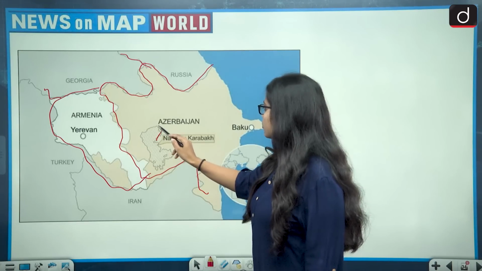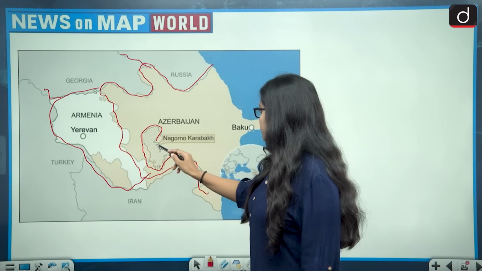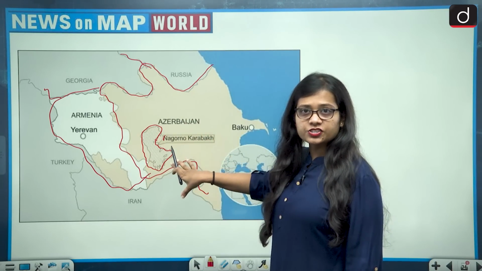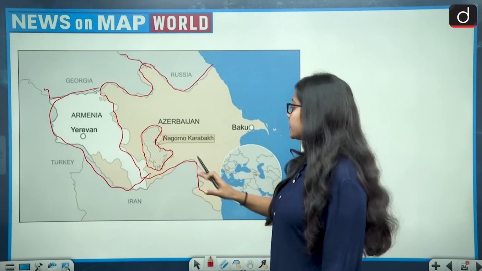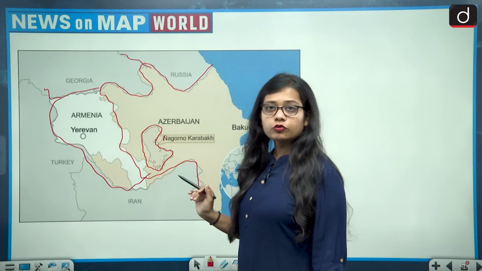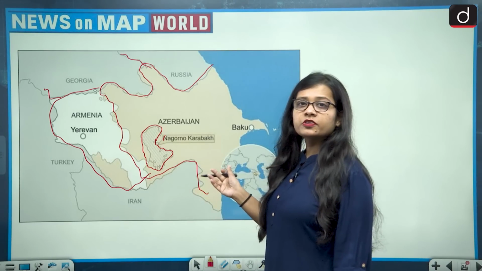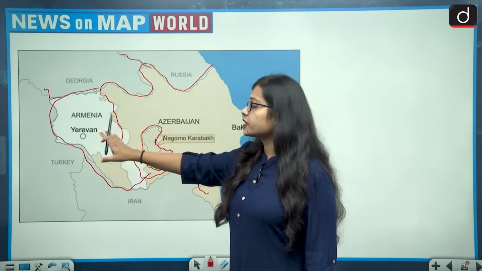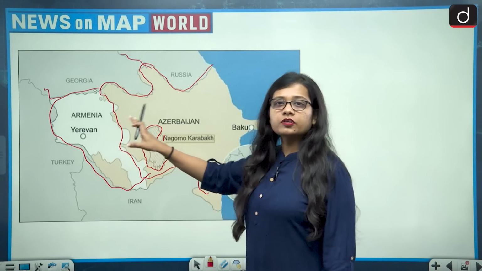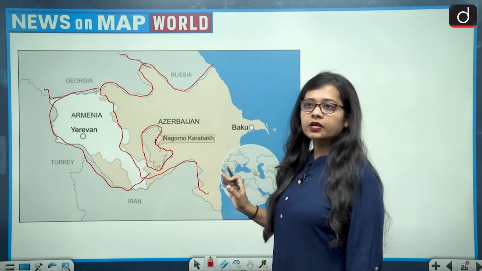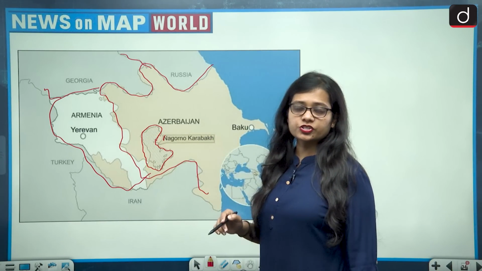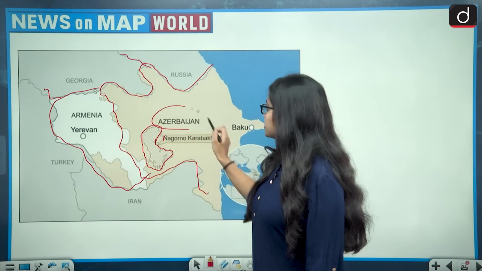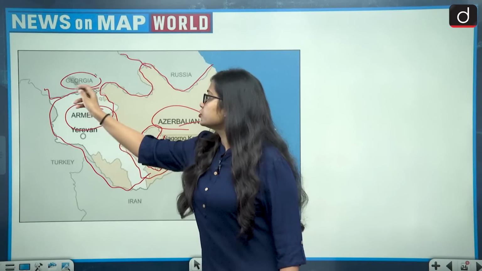So this is the Nagorno-Karabakh region. The Nagorno-Karabakh region is present within Azerbaijan, but the people living within it ethnically and culturally find themselves to be very close to Armenia. So this is the problem in the Nagorno-Karabakh region, and it is an autonomous region.